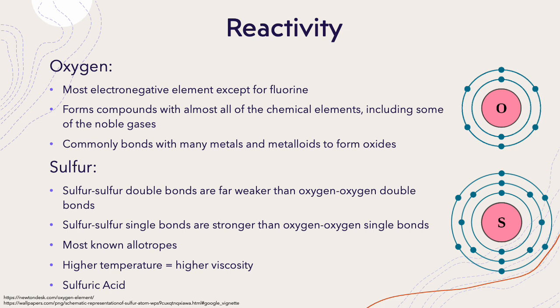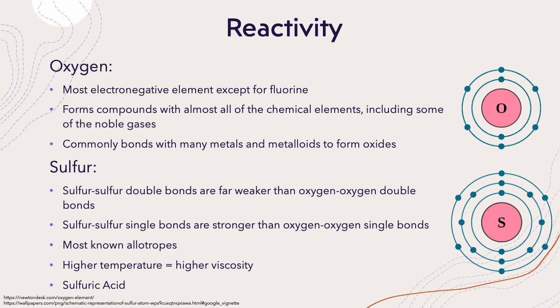We can also look at the reactivity of each of the individual elements within group 16. Oxygen and sulfur are 2 of the commonly found and used elements within the chalcogens. Oxygen is the second most electronegative element, right after fluorine. It forms compounds with almost all of the chemical elements, including some of the noble gases under certain conditions. Additionally, oxygen commonly bonds with many metals and metalloids to form oxides.